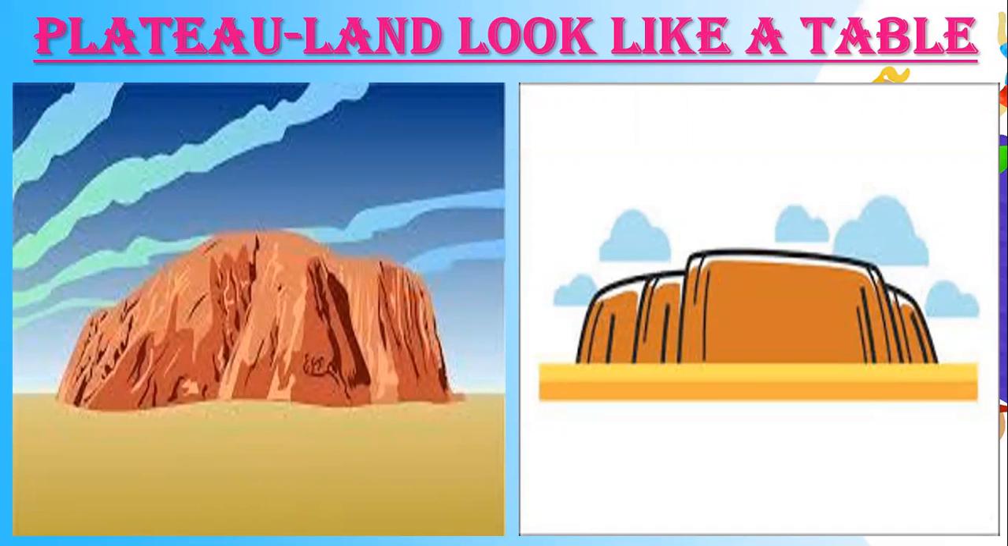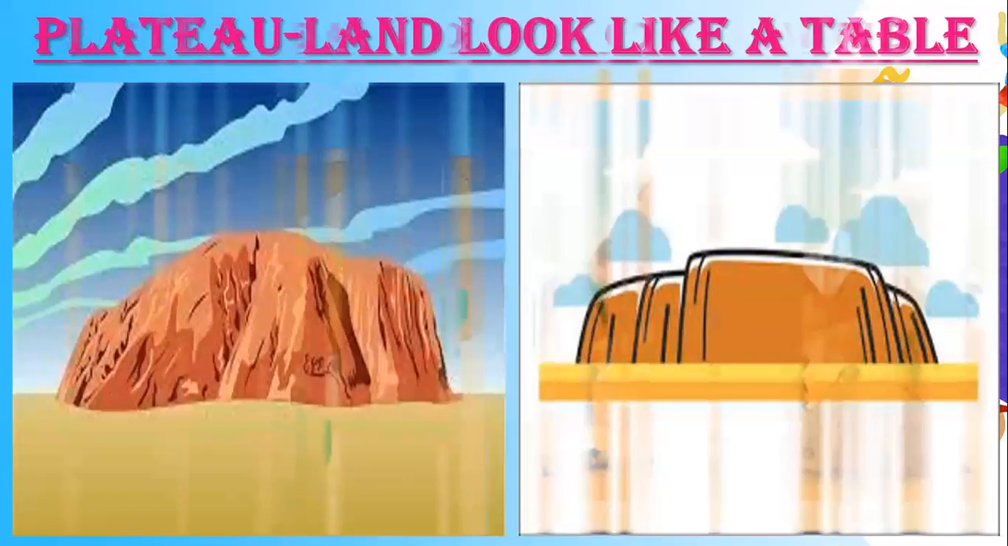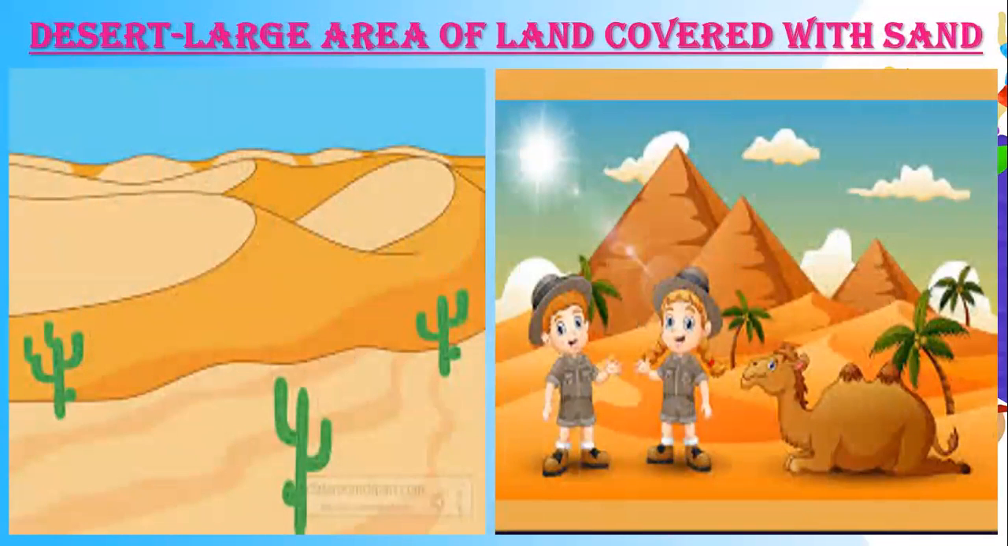Next we have desert. It is very simple, and I told you earlier also about the desert, that desert means a large area of land which is covered with sand. Deserts have very little water and a small number of people live here. Camels are used to travel from one place to another in deserts.